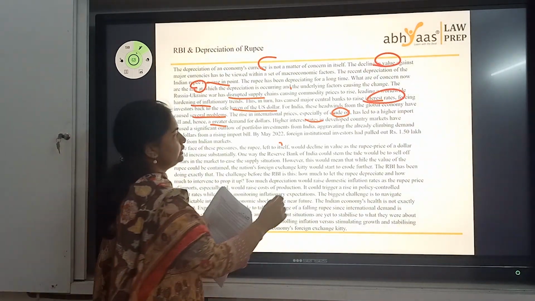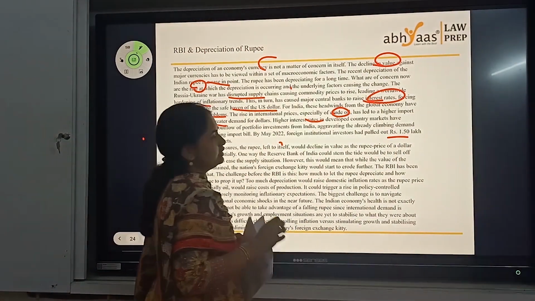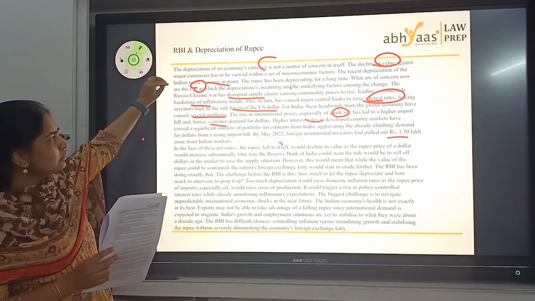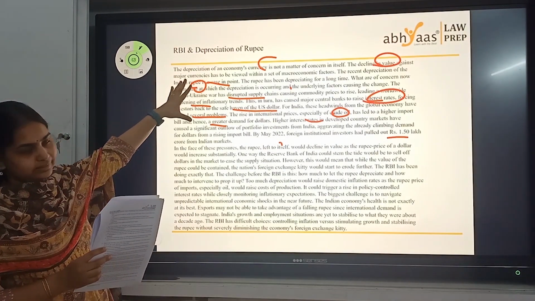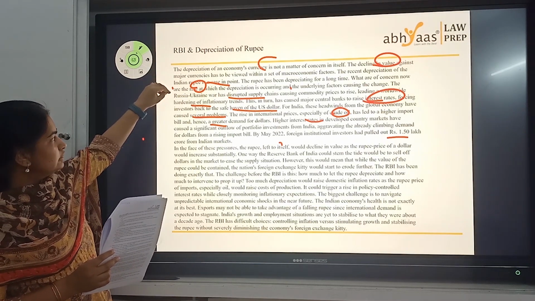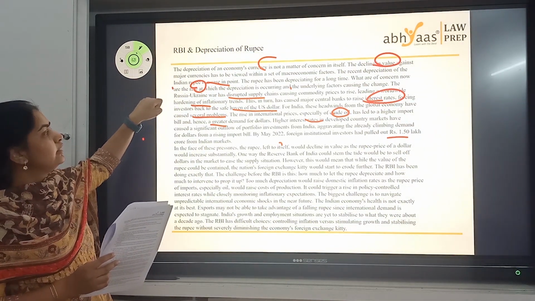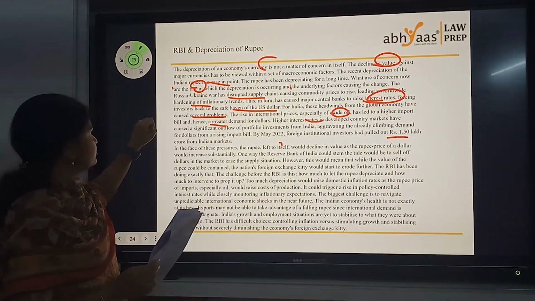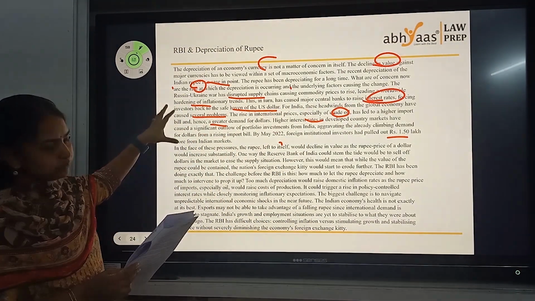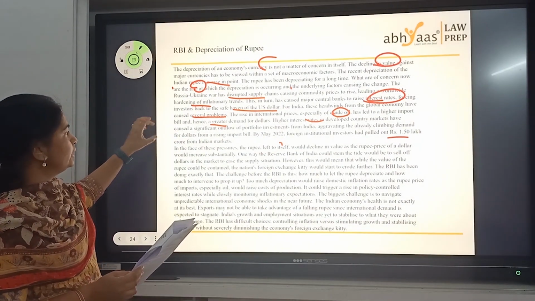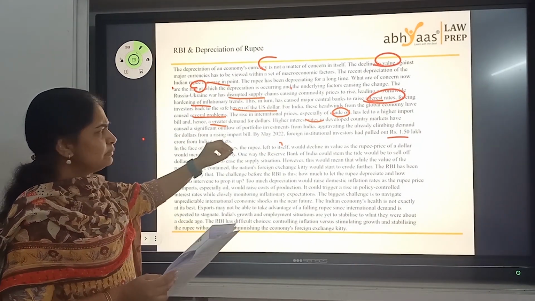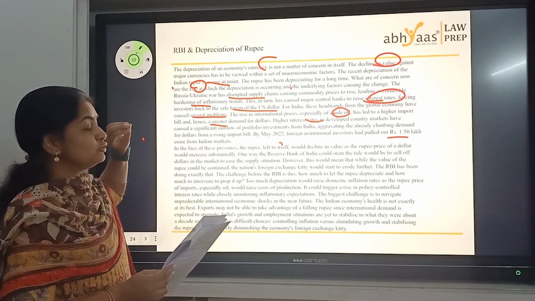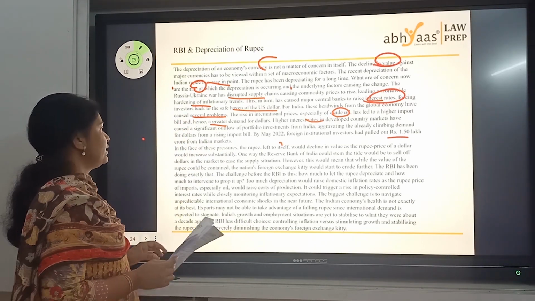By May 22, foreign investors had pulled out around it. If you look at a few things, we talked about the decline in value against the currencies, and then we talked about supply chains getting affected. We had something to do with the central banks raising interest rates, and then the demand for the dollar has increased. That's the point here. And then crude oil prices have affected the Indian scenario. These are the few pointers that we can take from this paragraph.